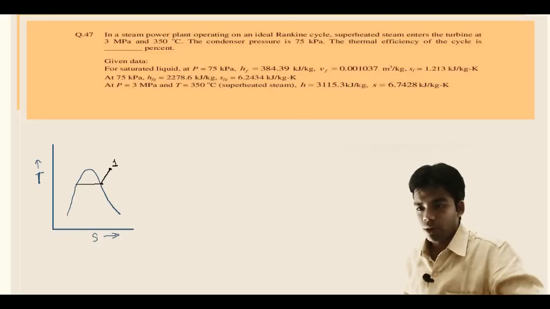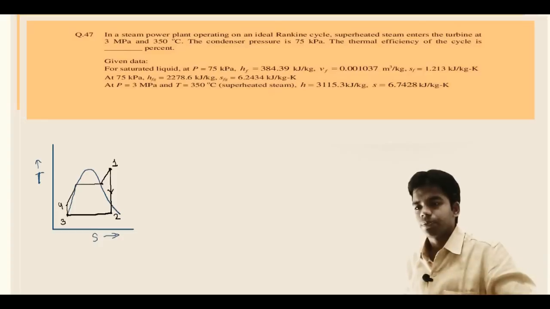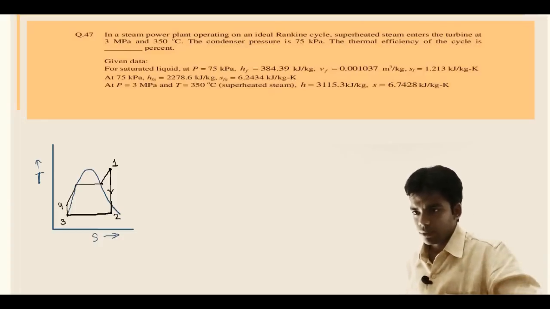So from point 1, this steam will expand in the turbine up to the condenser pressure, point 2. Let me complete this cycle first. It will then go to the condenser up to saturated liquid at point 3, then to the pump at point 4, and again to the boiler. So this is our Rankine cycle.